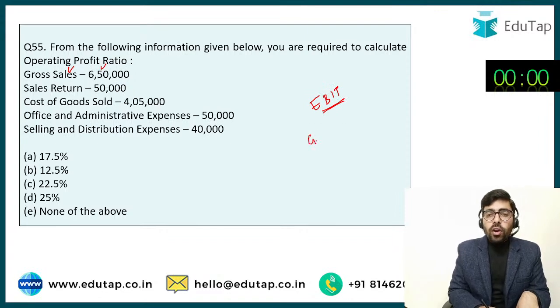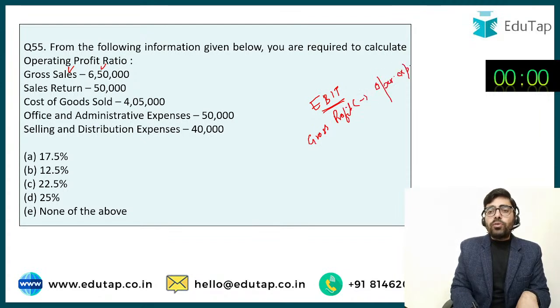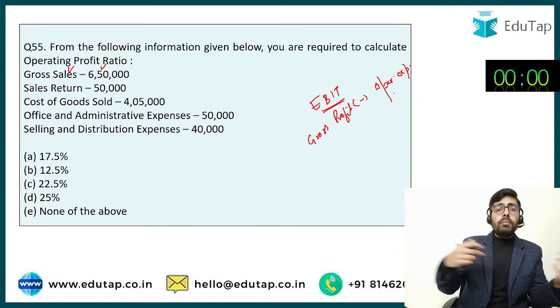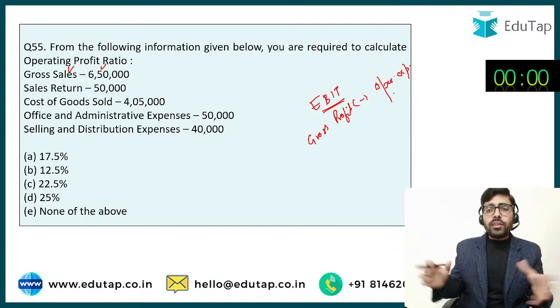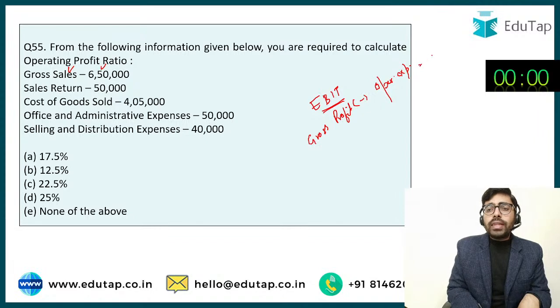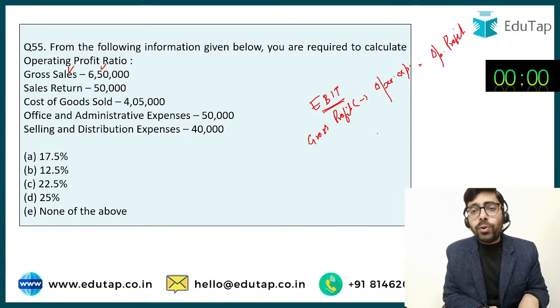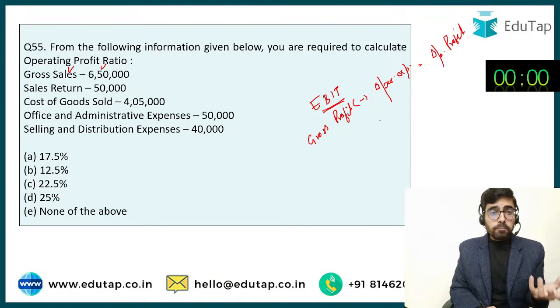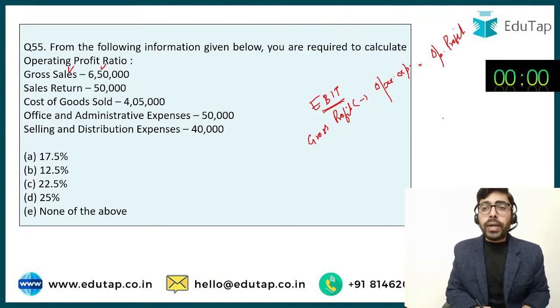So from your gross profit, you adjust all the other operating expenses which are related to the business of the enterprise. Okay, so there may be some employee related cost or other operational expenses, you reduce them and you get the figure of EBIT or operating profit. And from operating profit, you reduce the figure of interest and tax and you ultimately get the net profit figure. So here we have to find operating profit ratio.